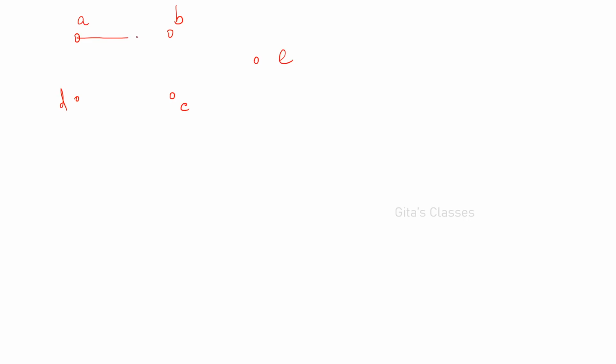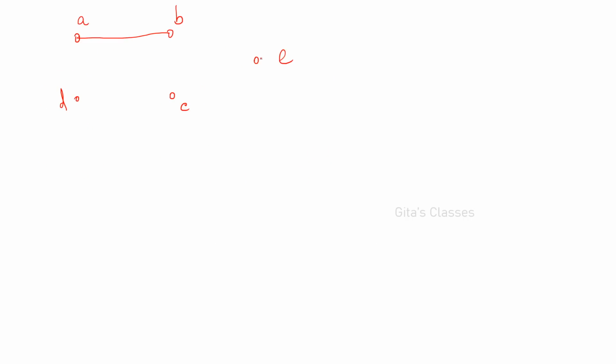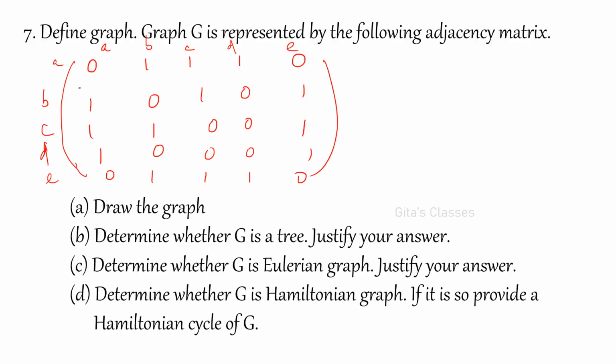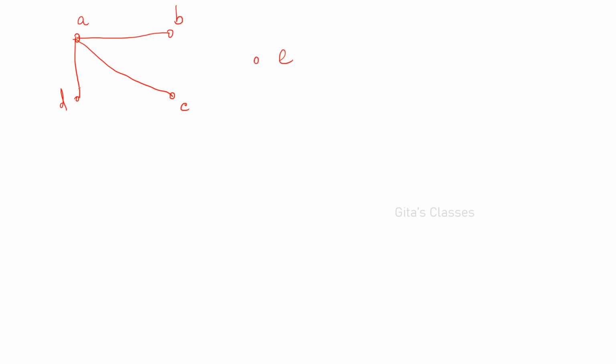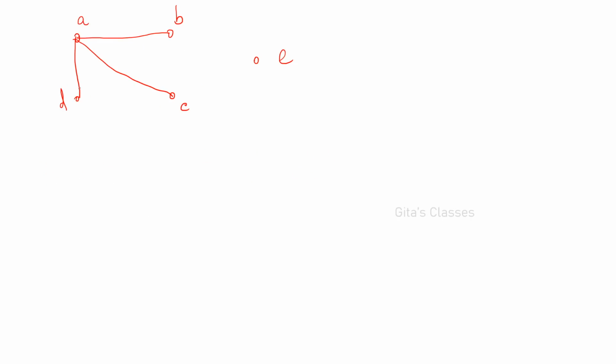Now A and B are adjacent according to the given matrix. A and C are adjacent. A and D are also adjacent. Let us draw these three. Next, coming to B, B is adjacent to A, which we have already written, so you need not write it again. And B is adjacent to C.